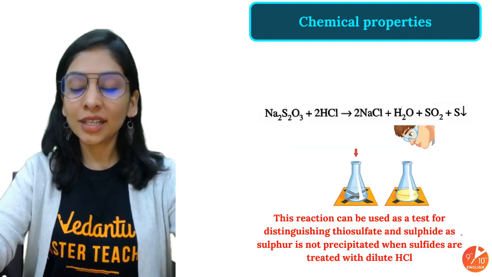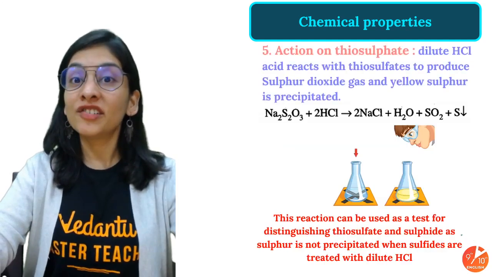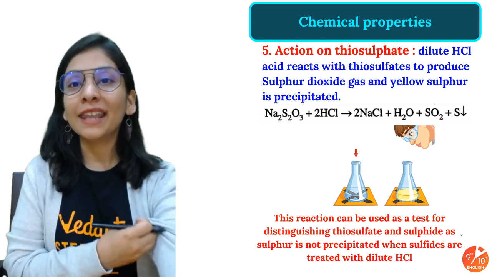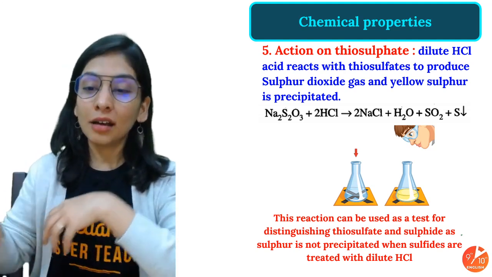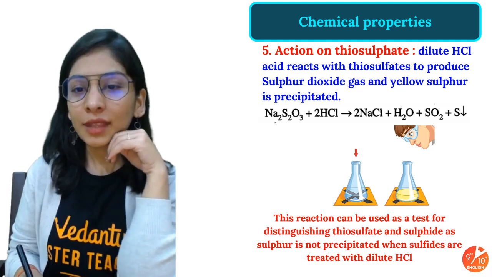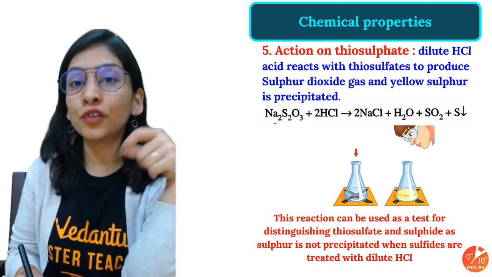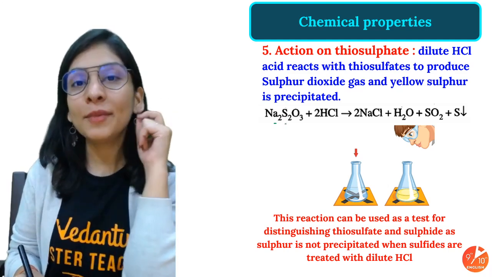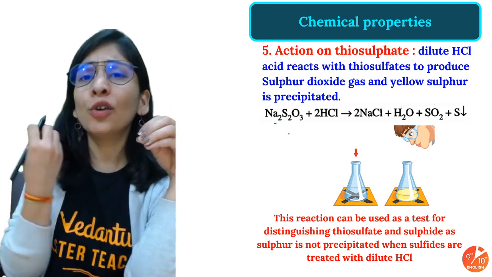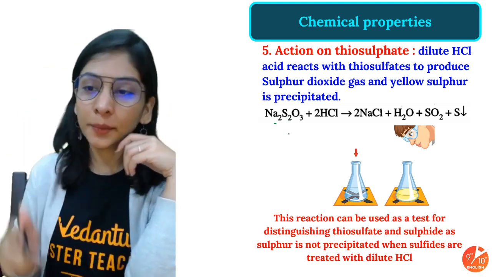There's one more important reaction I want to tell you, which will help you as a test for detection and the difference between metal thiosulfate and metal sulfide. What is it? When you take metal thiosulfate, thio for sulfur, we have metal thiosulfate with HCl. What are we going to get and how is that different from the previous reaction?